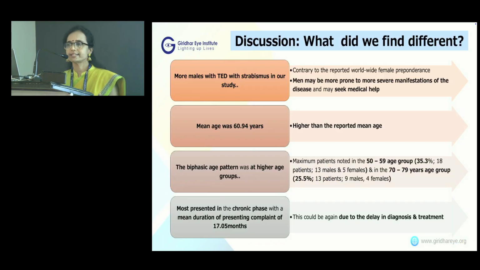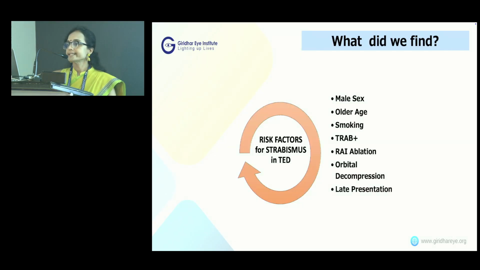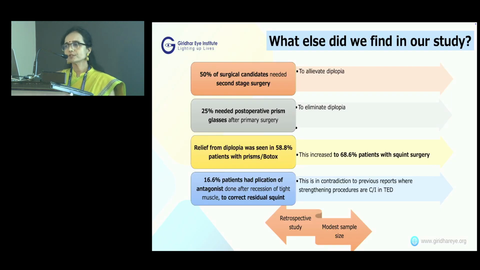So what did we find different? We had more male patients in our study as compared to the literature reports. Our mean age was at a higher age of 60.94 years. The biphasic pattern was also at a higher age. And the risk factors were the same as seen in literature. But most of the patients needed a second stage surgery. Weakening was done in the tighter muscle, but plication could be done in the antagonist if there was no involvement radiologically and clinically. And 16%, 6 patients, did very well after plication.